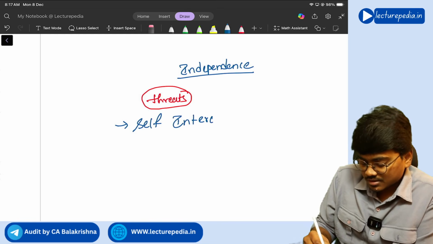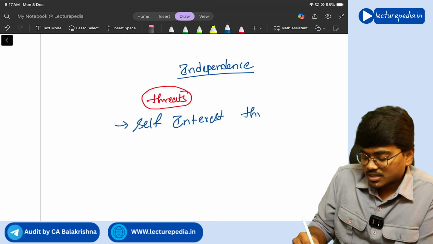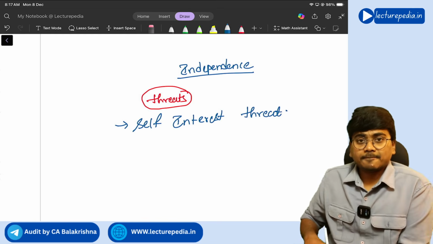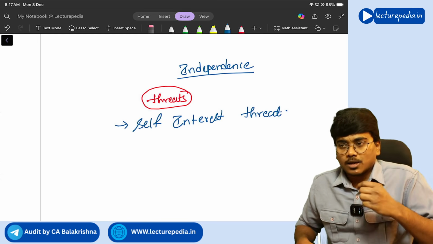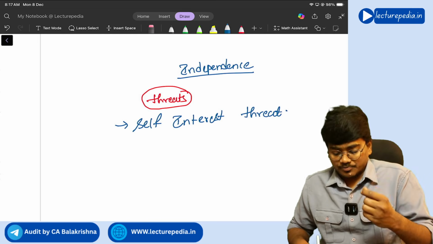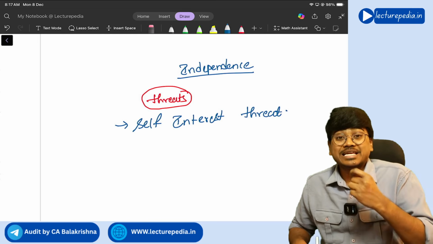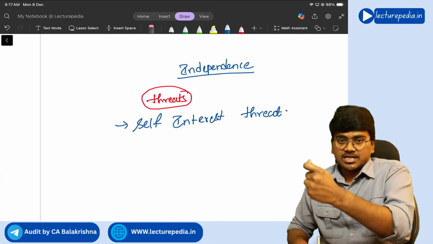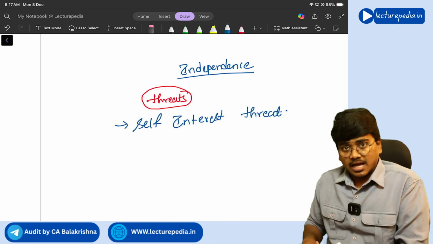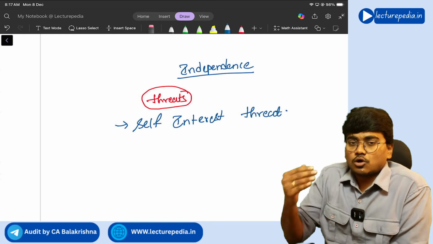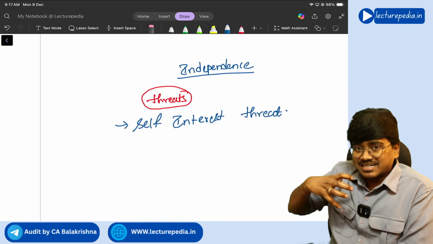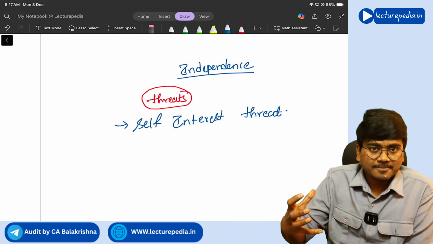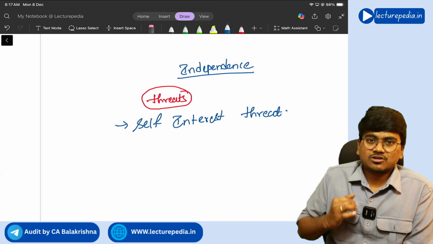Self interest threat means, let's say for example, you have invested in the shares of a particular company, and you are also acting as auditor of that company. So here you are having interest in the business of the company, and you are also acting as auditor of the company.